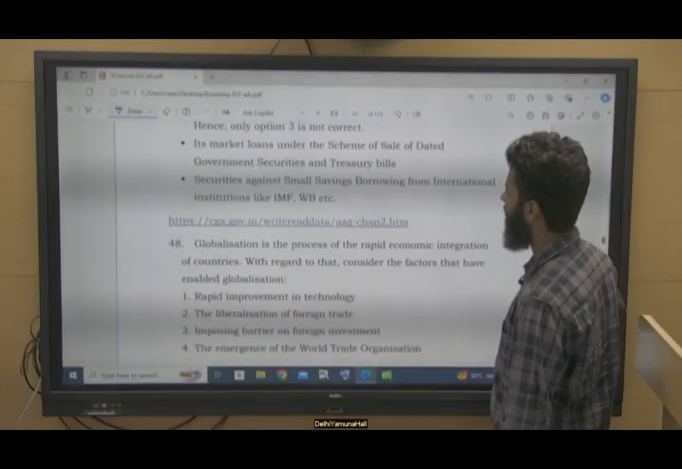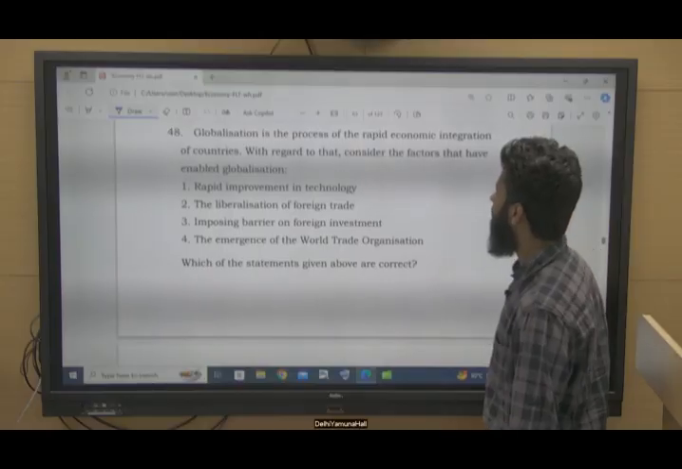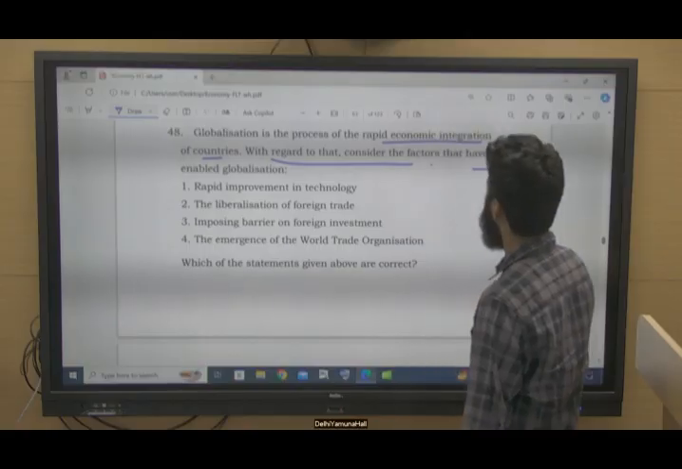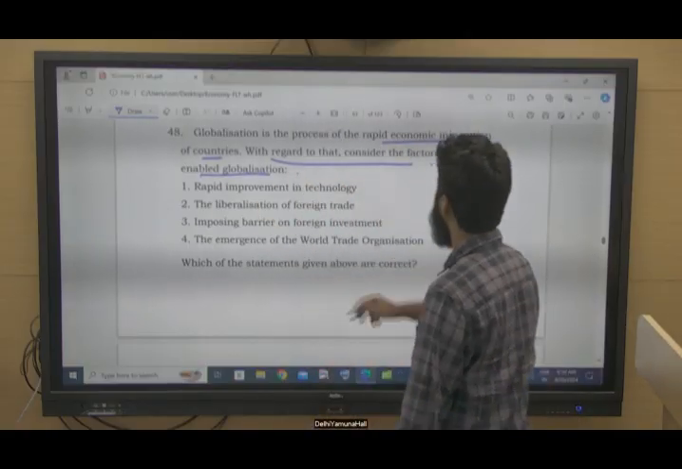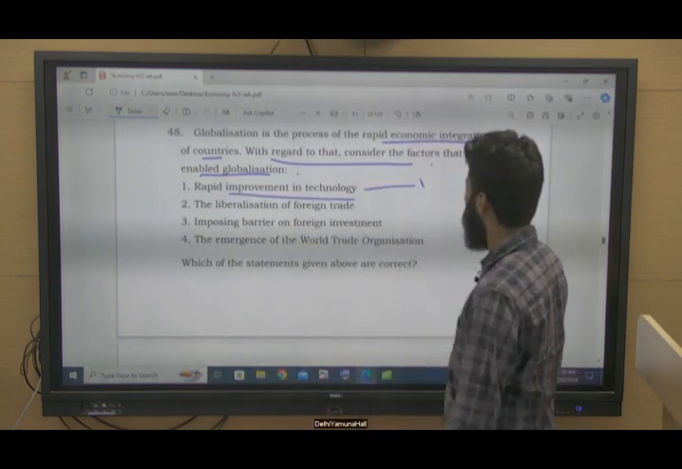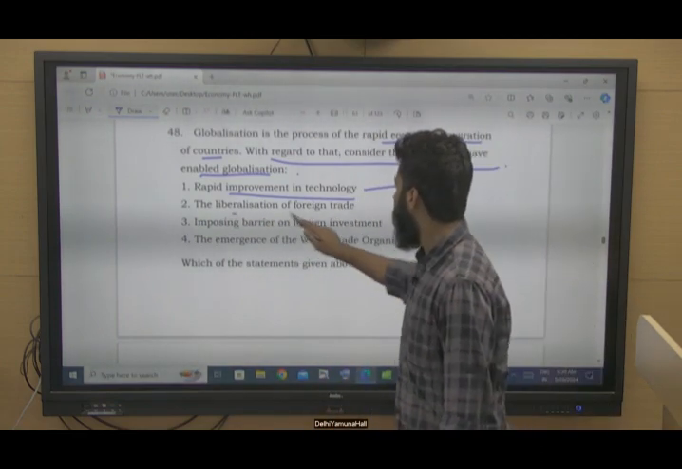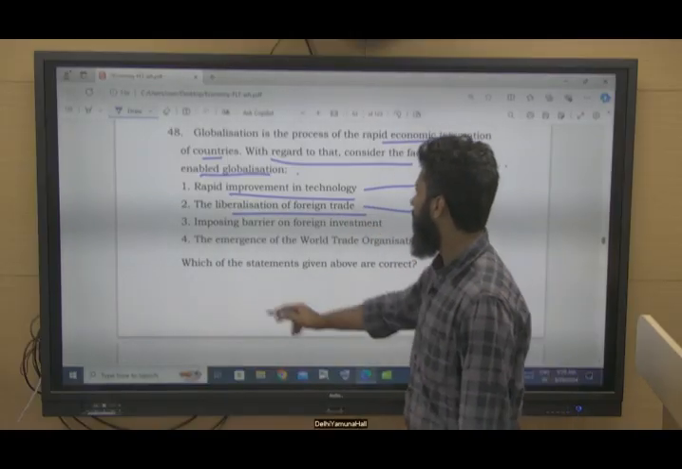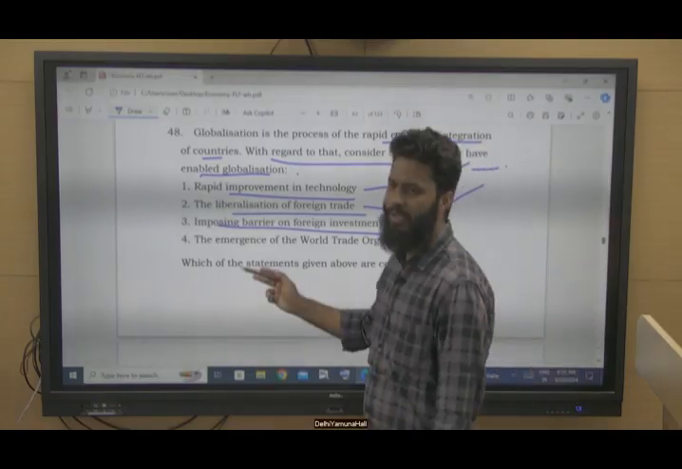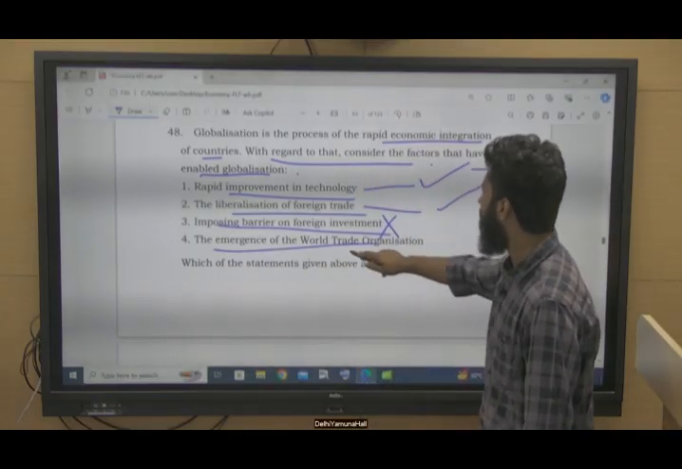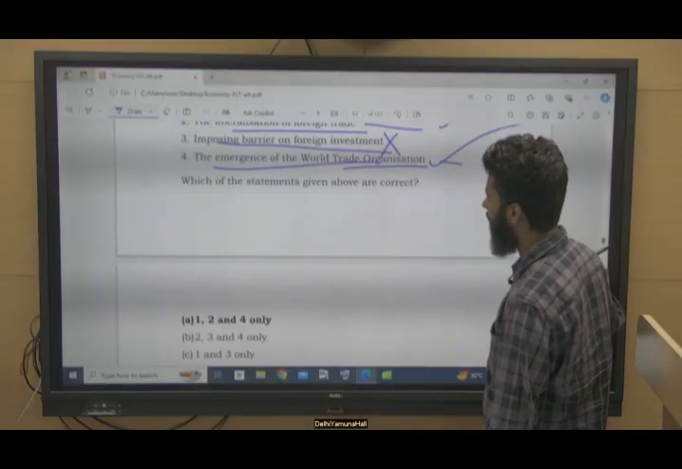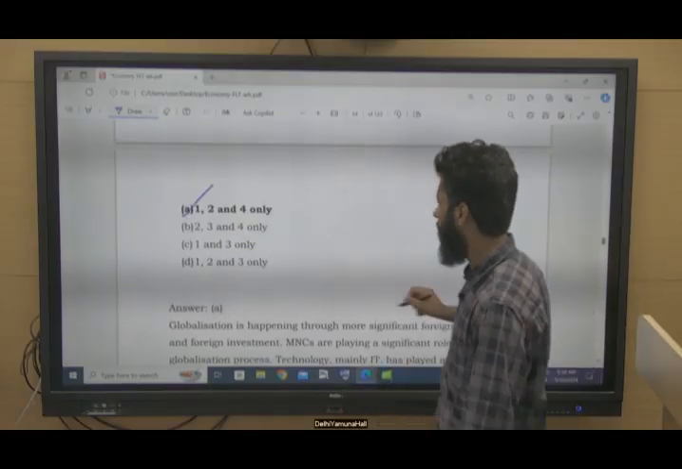So these are the examples given there. Globalization is the process of rapid economic integration of countries. With regard to that, consider the following statements about factors which have enabled globalization. Rapid improvement in technology, yes, true. The liberalization of foreign trade, yes, this is also true. Imposing barriers on foreign investment is not a factor enabling globalization, rather a factor of deglobalization. The emergence of the World Trade Organization, yes, this has strengthened globalization. So 1, 2 and 4 are correct. Option A.